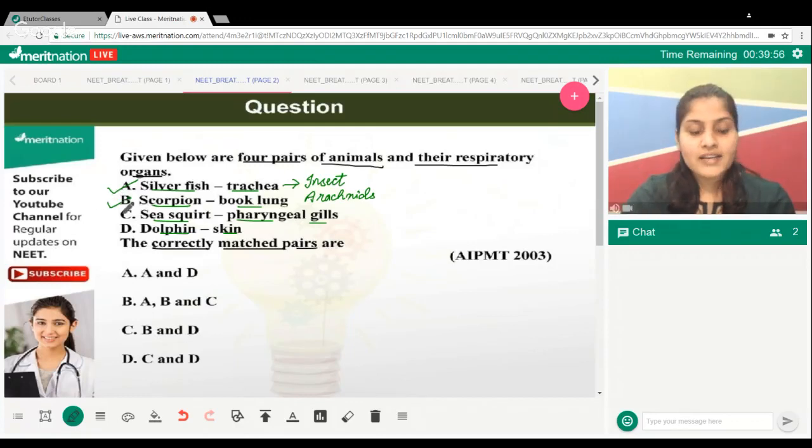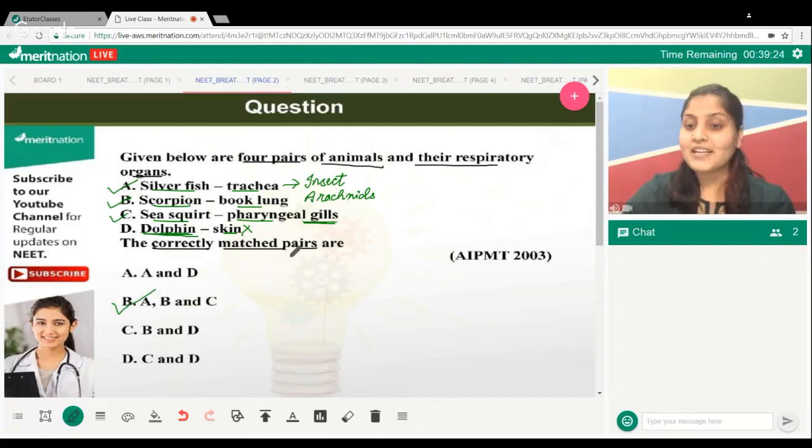So this is also correct. C squared is a chordate, it is a tunicate, and it does have gills because it's an aquatic animal. It needs to have gills for that matter. It doesn't come under the category of mammal. So this is also right. But if you talk about dolphin, there's a problem. Dolphins are mammals. They breathe with the help of lungs and not with the help of skin. So that's the wrong answer. So with that, we arrive on option B as the correct option.